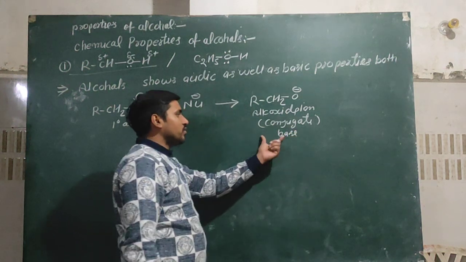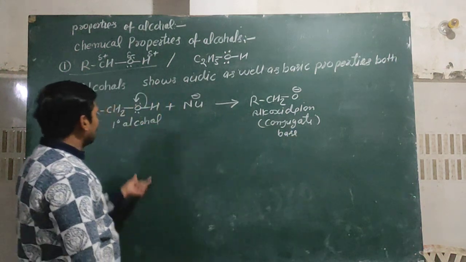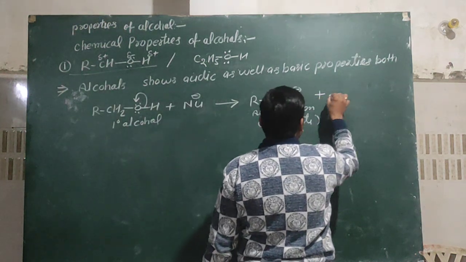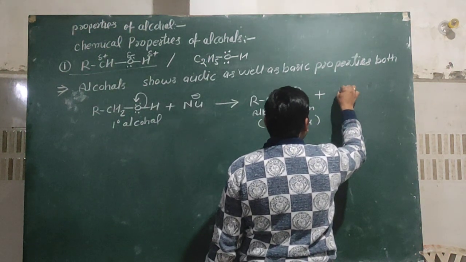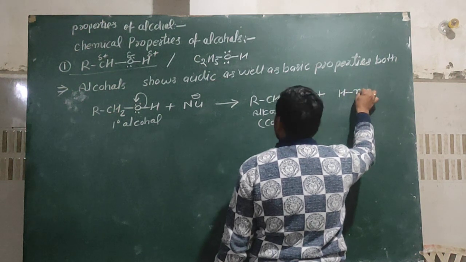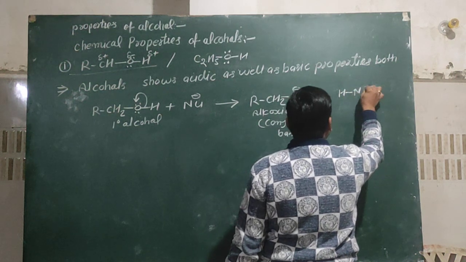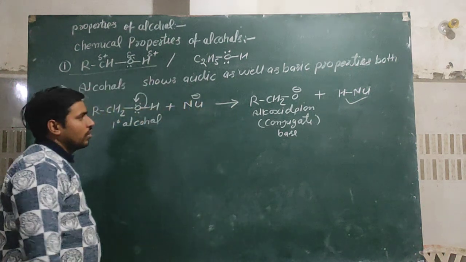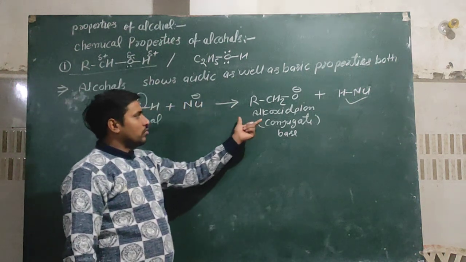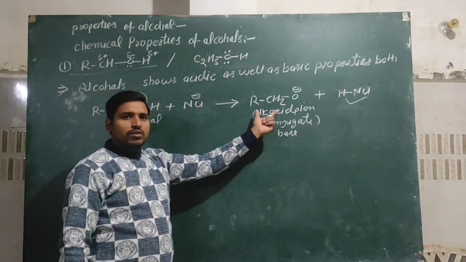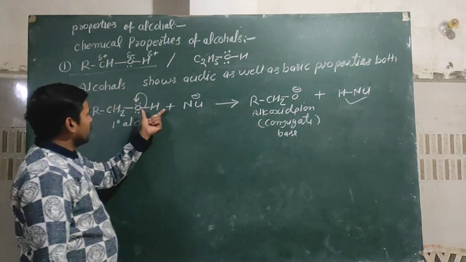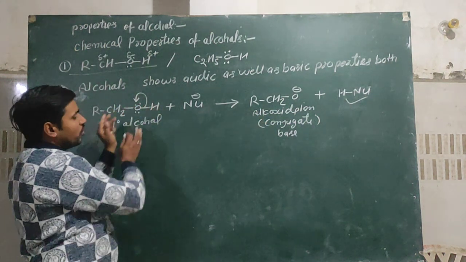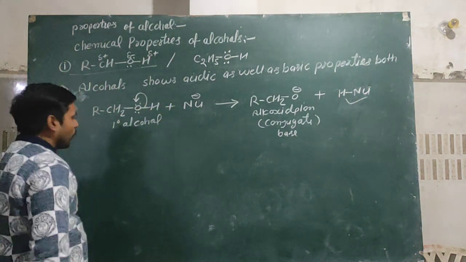Conjugate bases are always formed due to loss of a proton, and after the proton is taken by the nucleophile, it shows basic behavior, but here it is acidic in nature because it donates the proton.